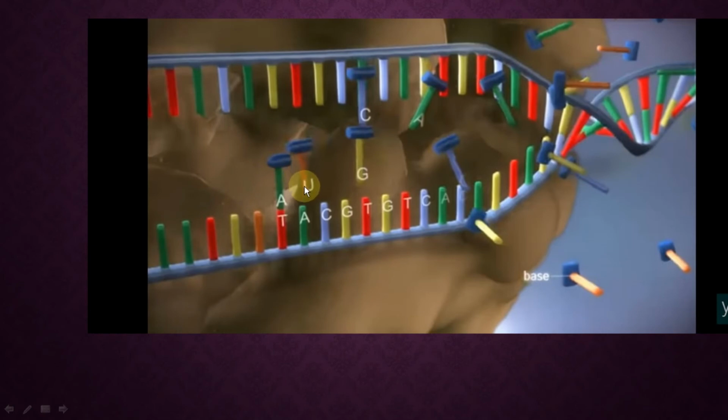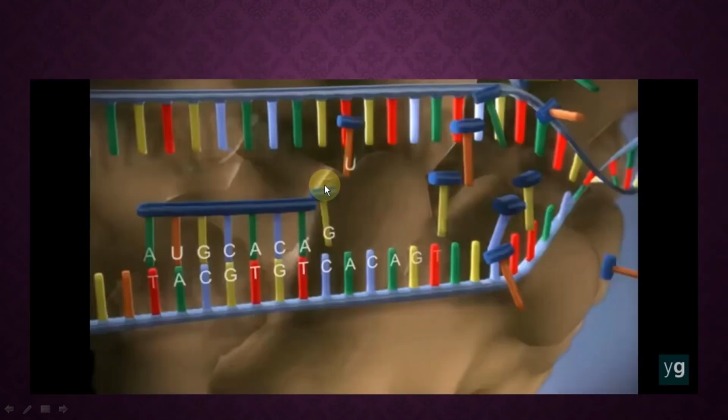So uracil is brought from the nucleoplasm and attached here. Now the third nucleotide is, suppose, cytosine. This RNA polymerase brings guanine and guanine gets attached over here. In this way, full strand formation takes place. A new mRNA molecule is formed in between the two strands.